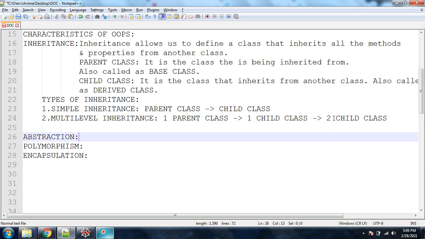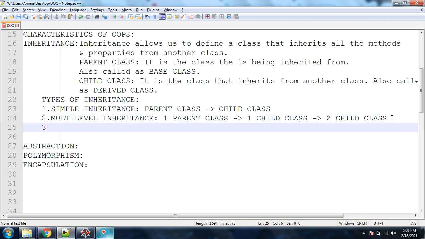So that means I'm just repeating in the back direction. That is, this second child class inherits some characteristics from this first child class, and this first child class inherits some characteristics from the first parent class. That means this is known as your multi-level inheritance, just like a 4 to 5 story building. That's it.